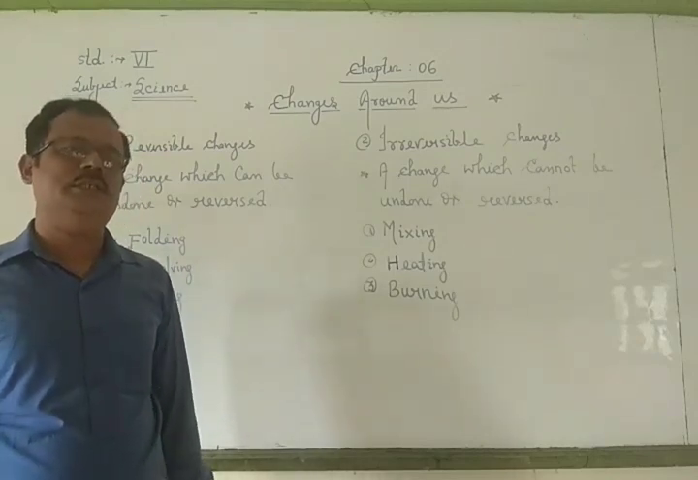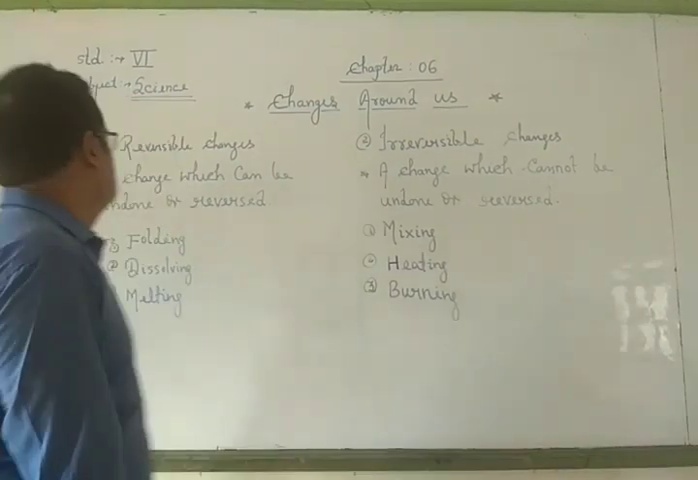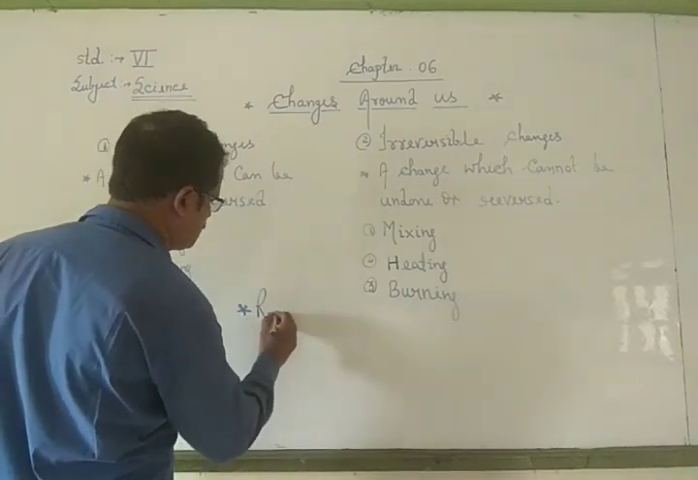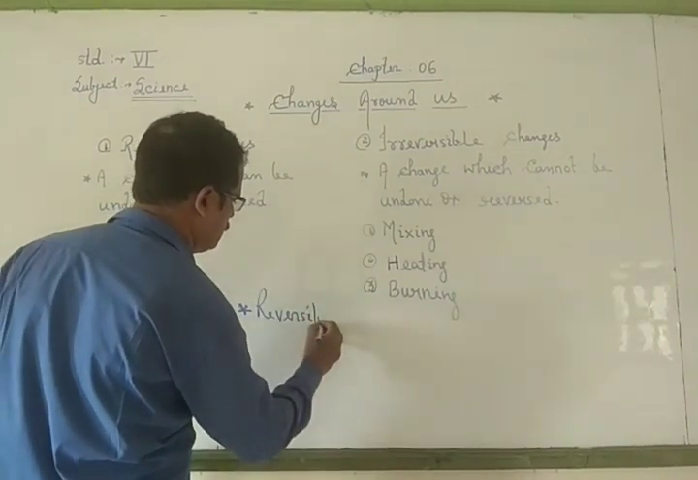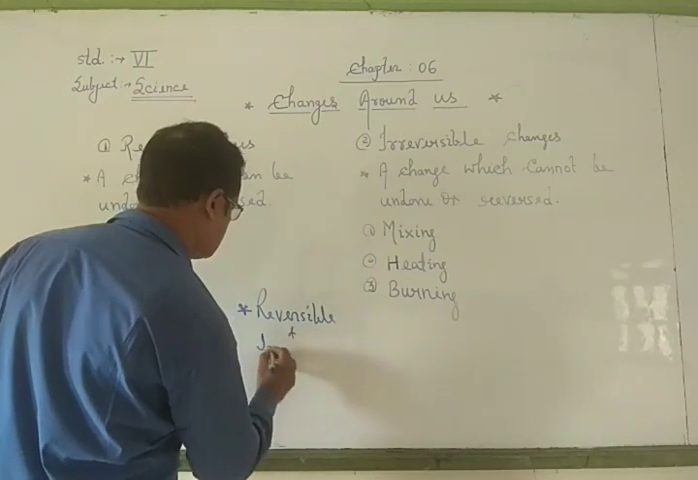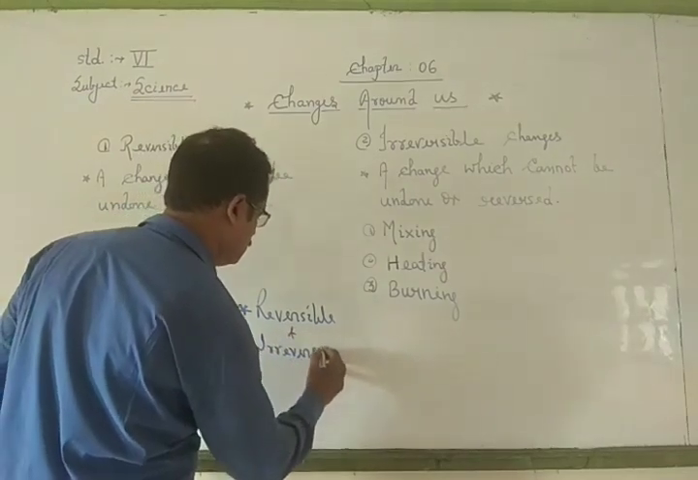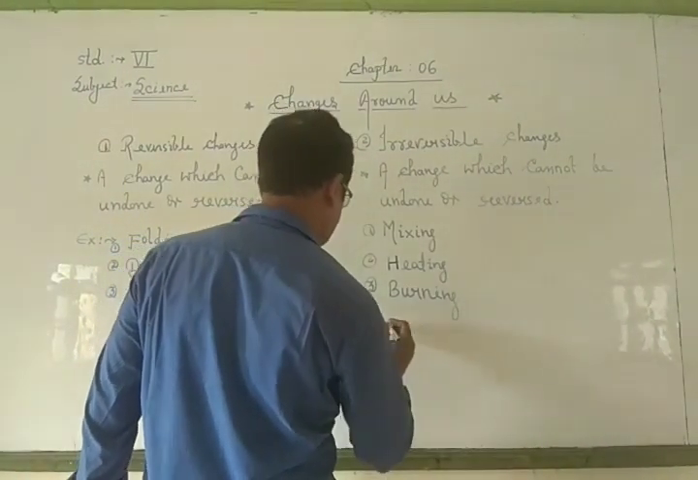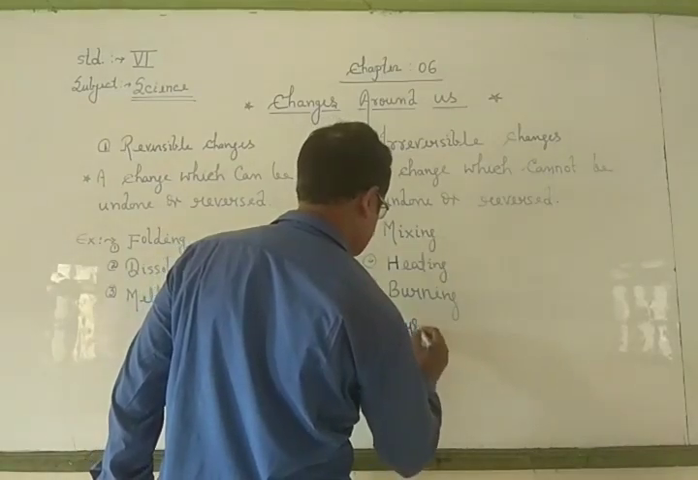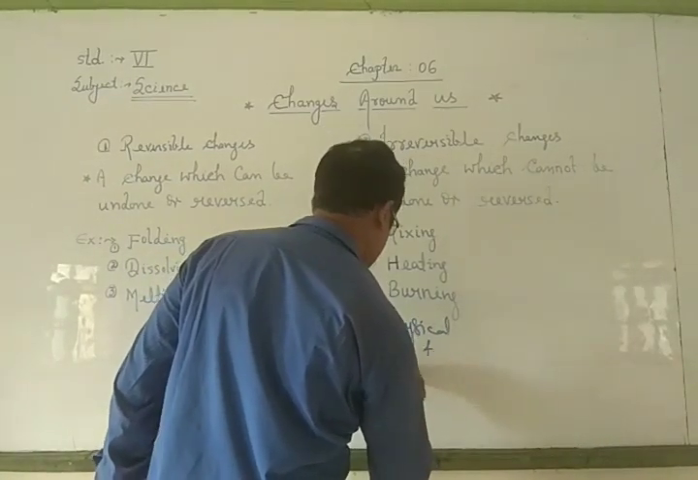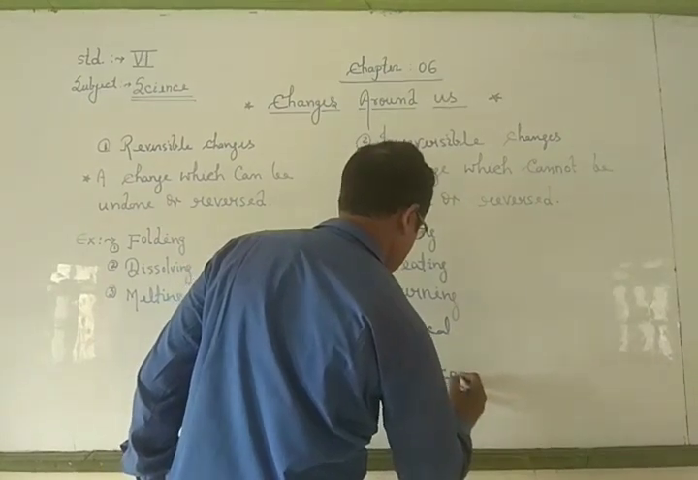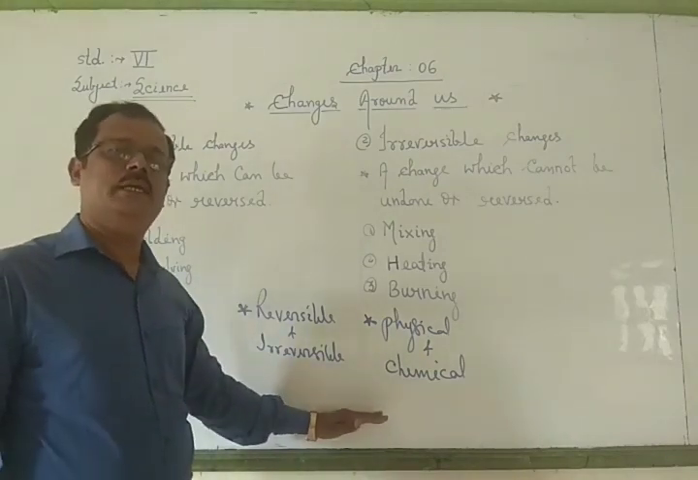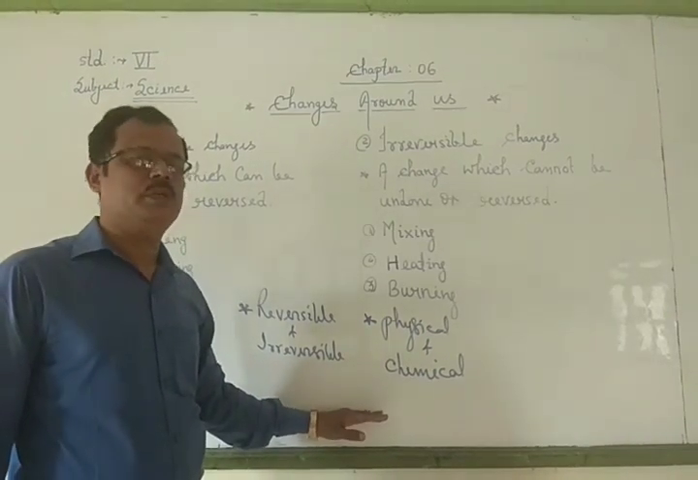And these types of changes we categorize into some sorts. First is called reversible and irreversible changes. And second category we are converting into physical and chemical changes. So according to dividing into different categories, we all study about this chapter.